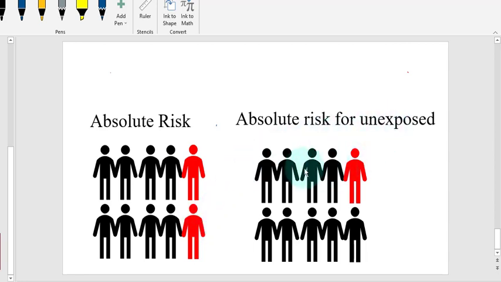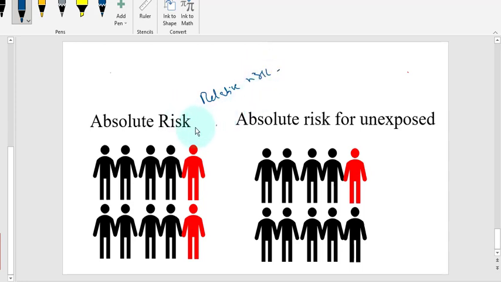Now for unexposed, 10 of them did not smoke, all 10 of them, but still one of them got lung cancer. How would you deduce how much smoking is causing how much lung cancer? How many times are you prone to catch lung cancer if you are smoking? How would you know? That term is called relative risk.